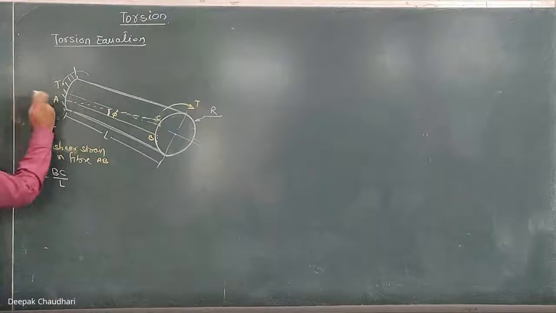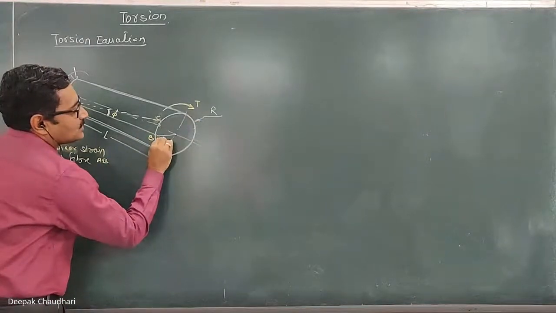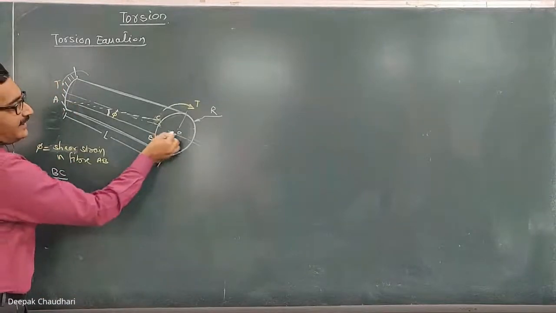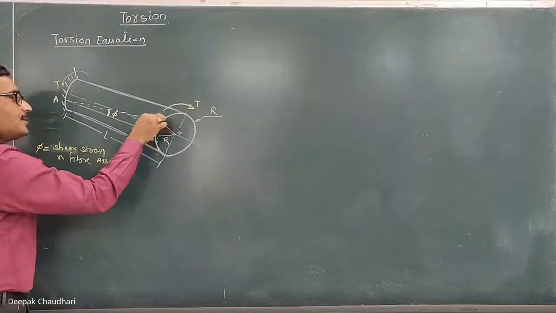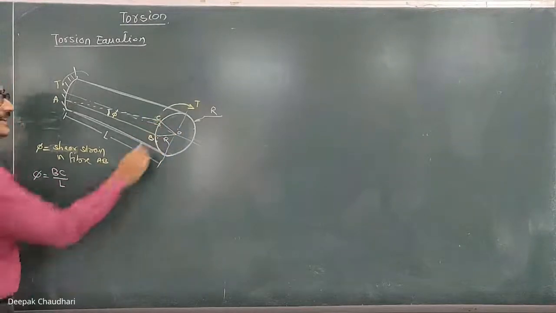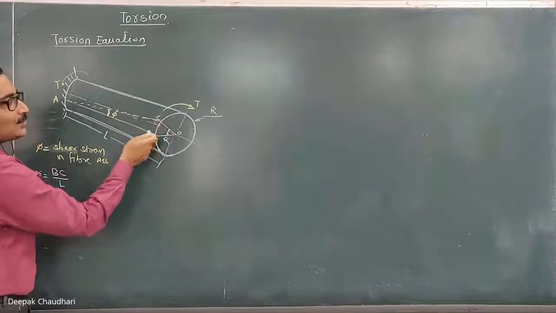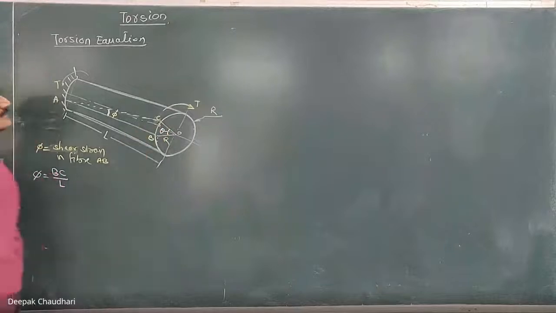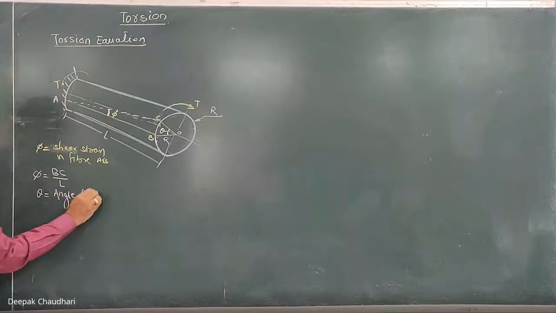Now, let's consider this cross section. This is the radius; let this point be O. This is the position of the radial line before twist, and after twist this radial line gets shifted over here because B gets shifted over here. The angle between these two radial lines before twist and after twist is known as the angle of twist, and it is denoted by theta.